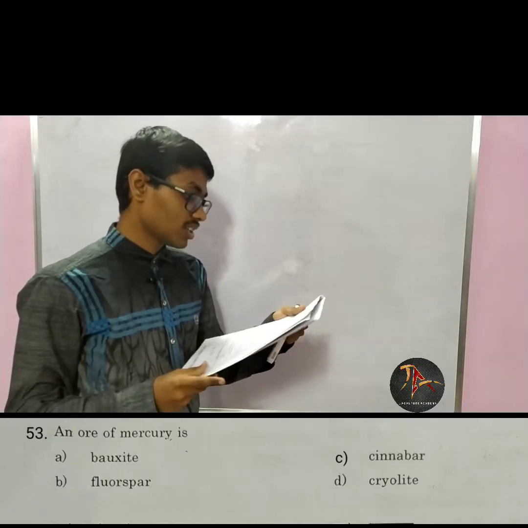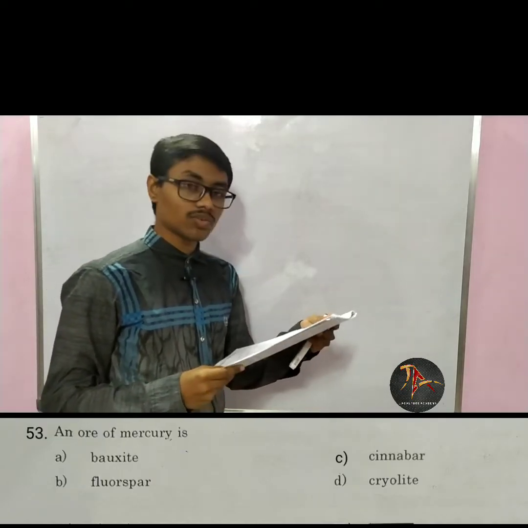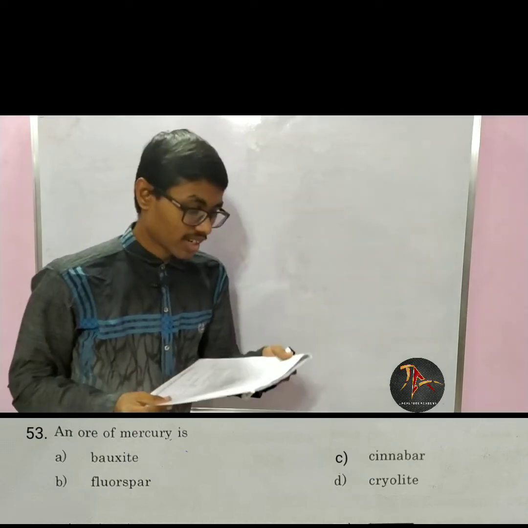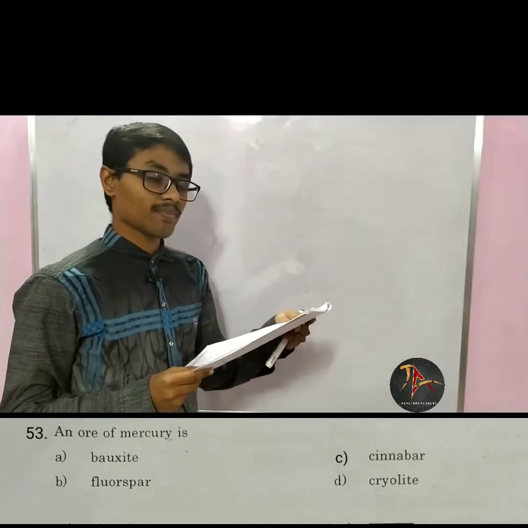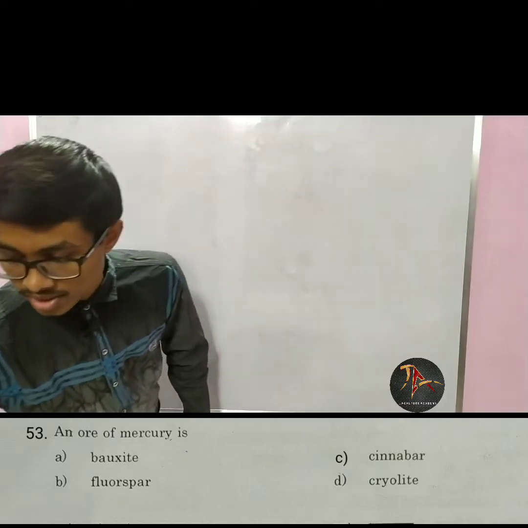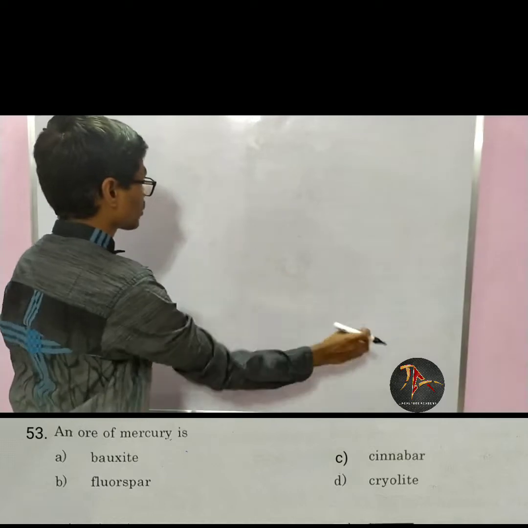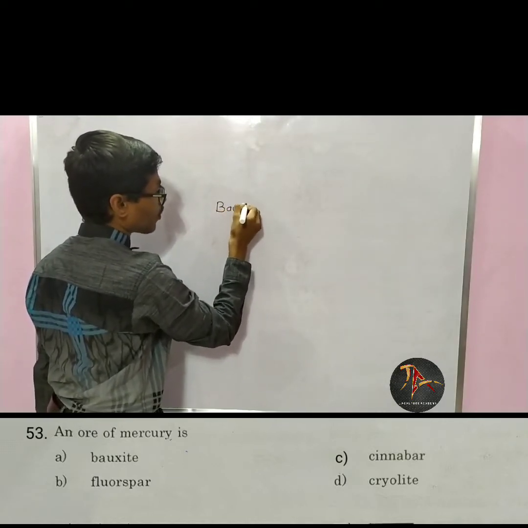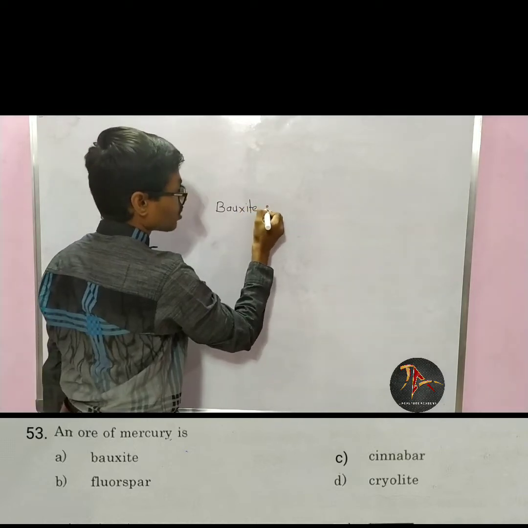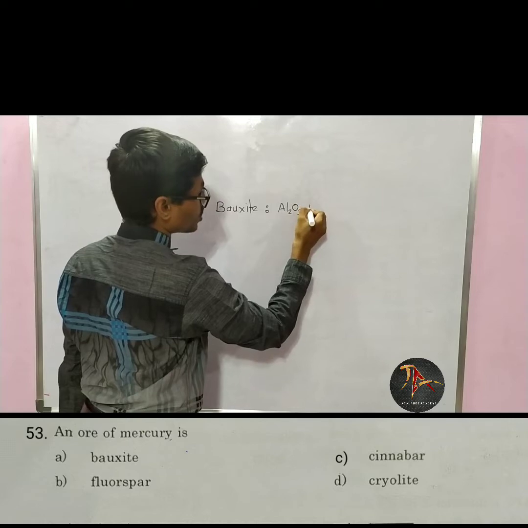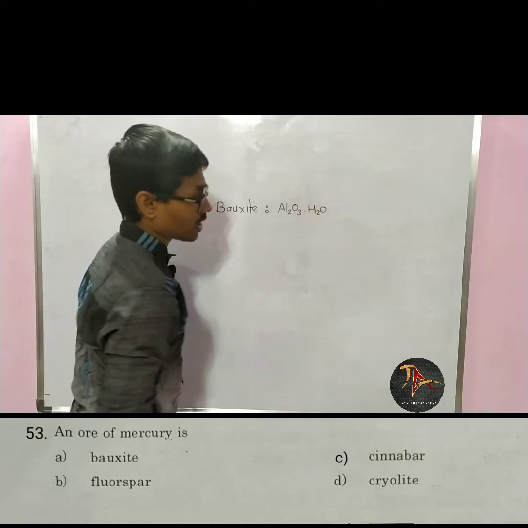Now next question says that an ore of mercury is, they have asked which of the following is mercury ore. Option A is bauxite, option B is fluorospar, option C is cinnabar, and option D is cryolite. Now bauxite is ore of aluminium. It is Al2O3 dot H2O. It is bauxite.